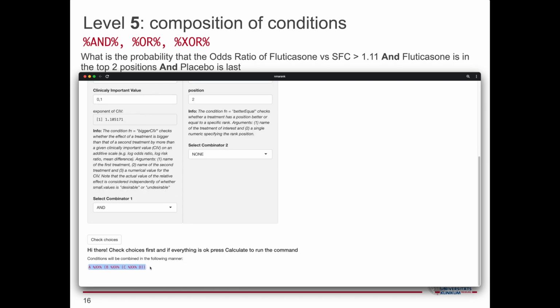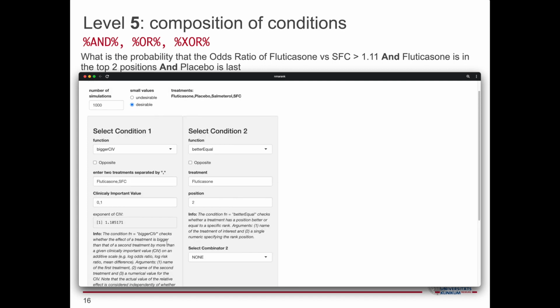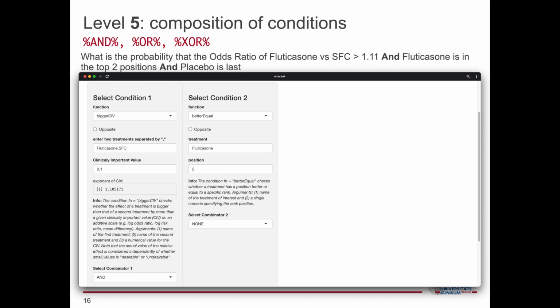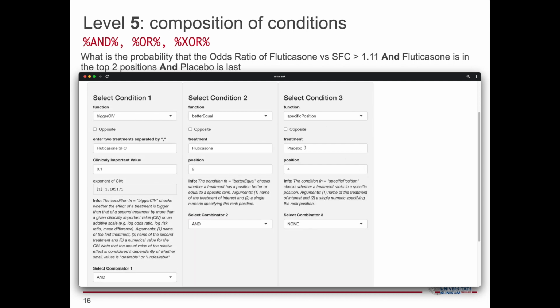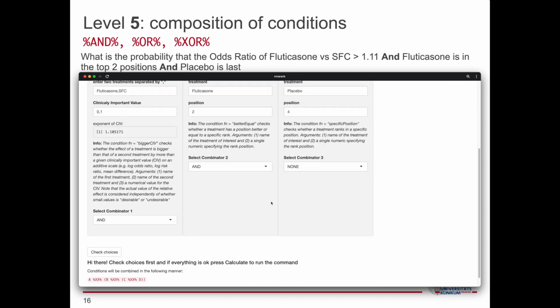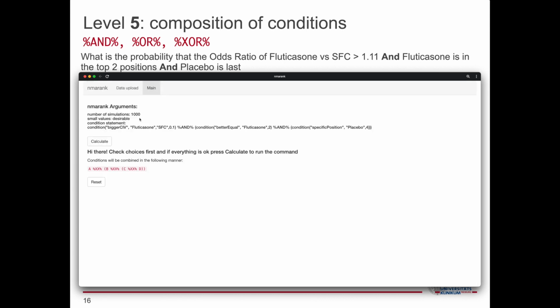We first have to define the first condition with a bigger CIV function. Then choose the AND combinator and define condition number 2 for fluticasone with better equal. Again the AND combinator, and for condition 3 select placebo in the 4th position. We check the query and can see the condition that is going to be sent to NMA rank. Hit calculate.